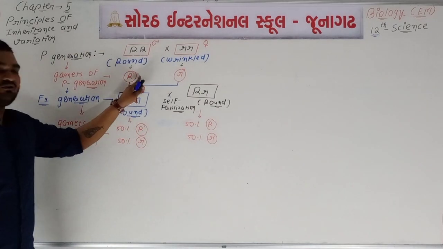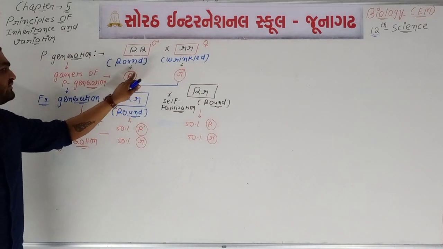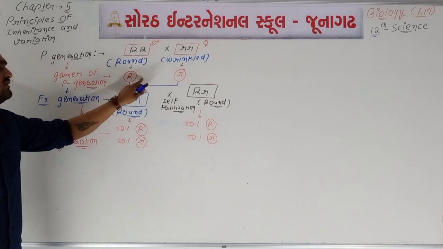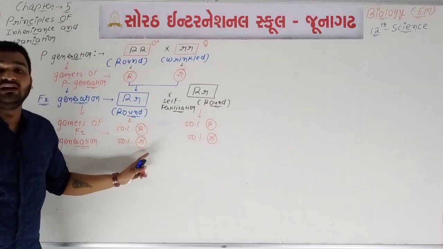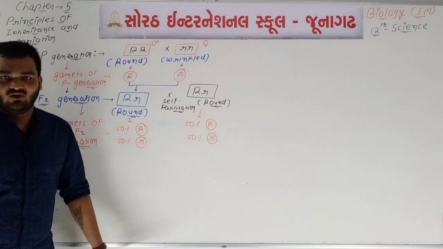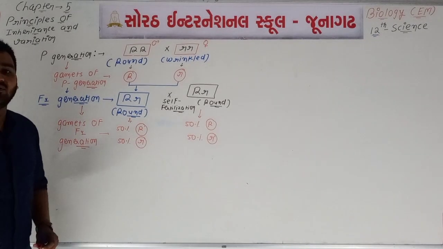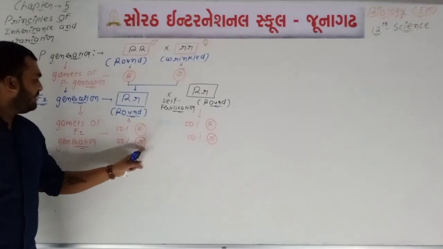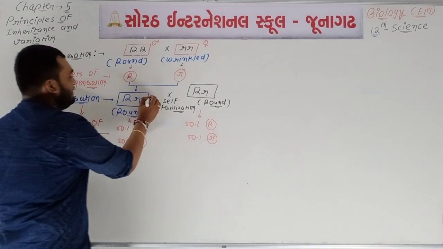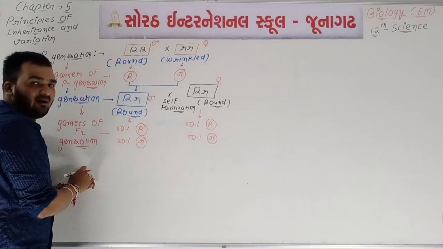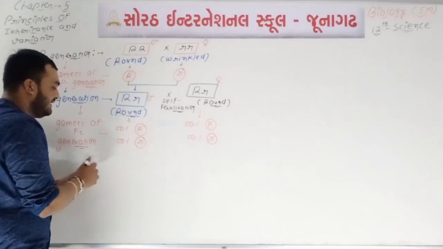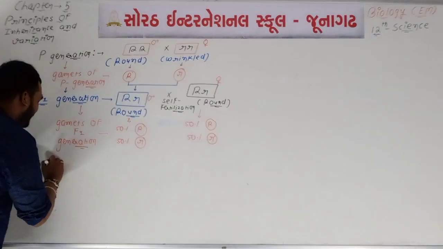Remember, you are going to circle the gametes, because a circle is a sign of a gamete. So these are the different types of gametes. Suppose it is a male plant and that one will be the female plant. Two gametes from the male plant and two gametes from the female plant. Now we are writing the important one.